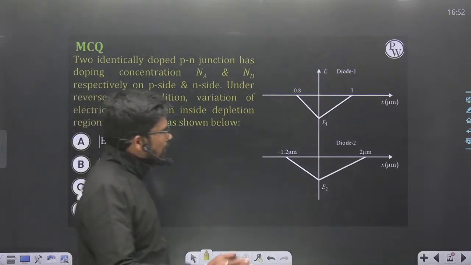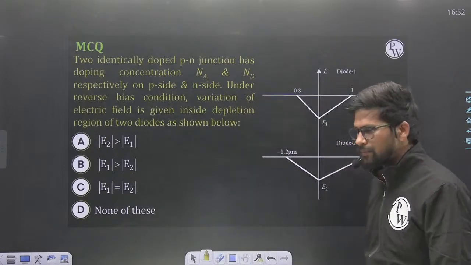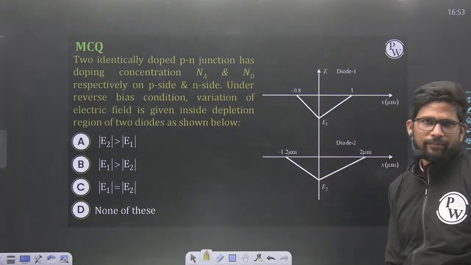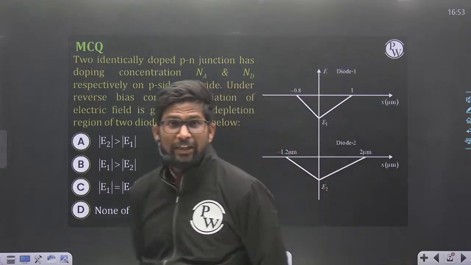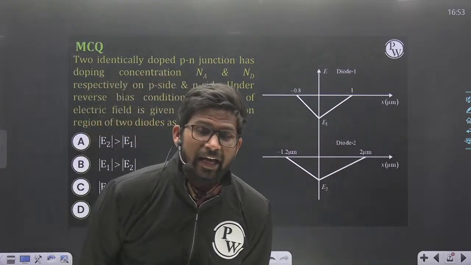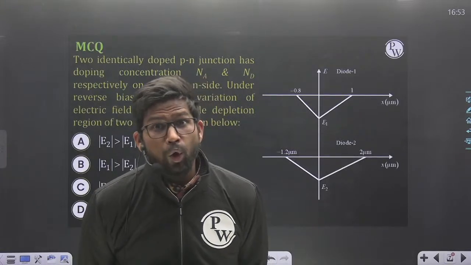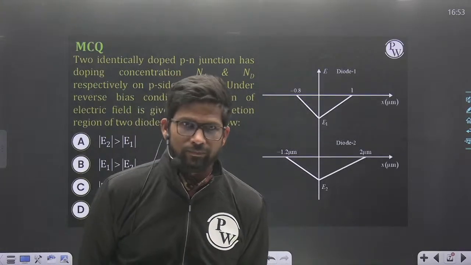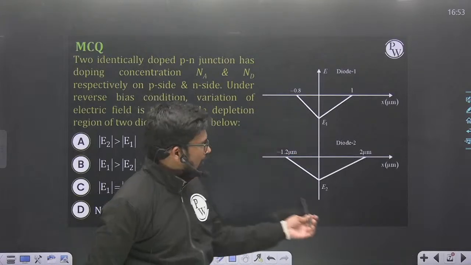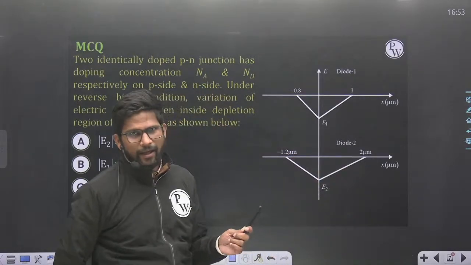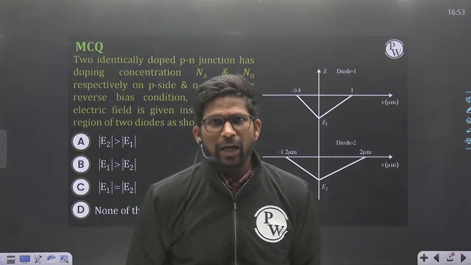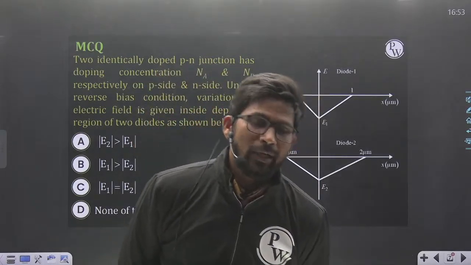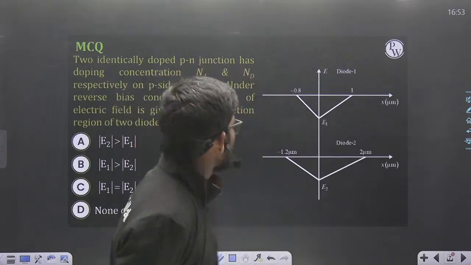So always remember, in the depletion region, electric field varies linearly if the doping concentration is uniform. So from this electric field diagram, I can say that as the electric field varies linearly inside the depletion region, therefore the P region is uniformly doped as well as the N region is uniformly doped.